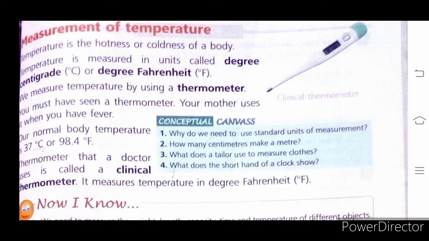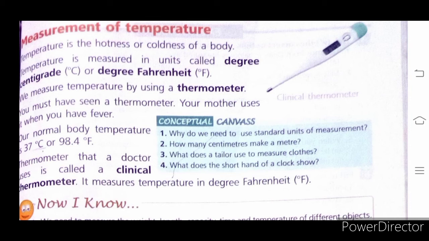Your mother uses it when you have fever. As I have already told you, the normal body temperature of a human being is 37 degrees centigrade or 98.4 Fahrenheit.